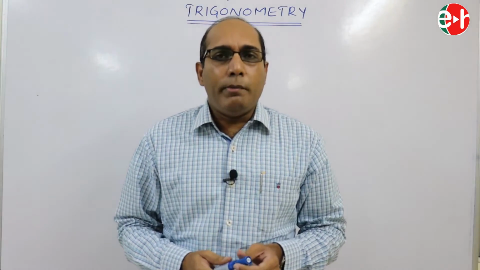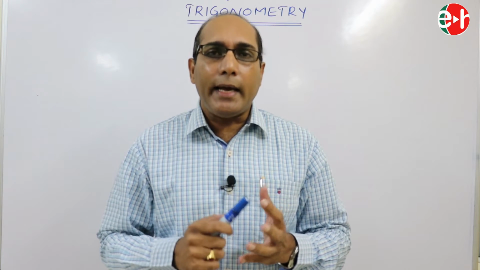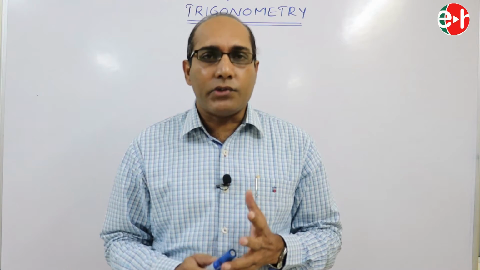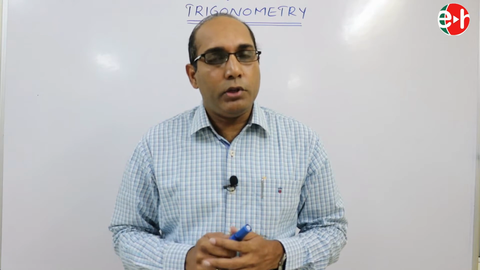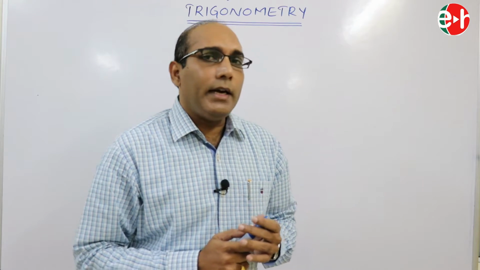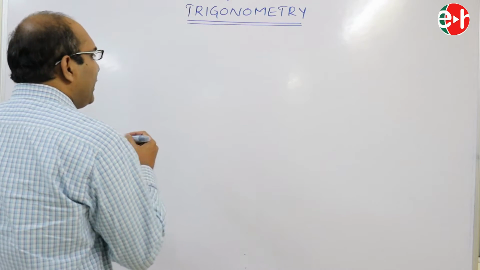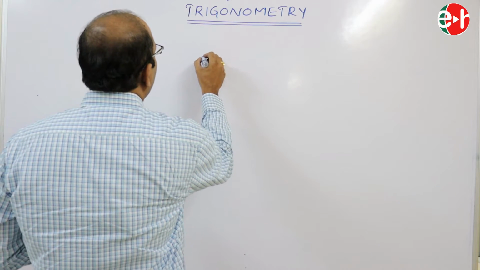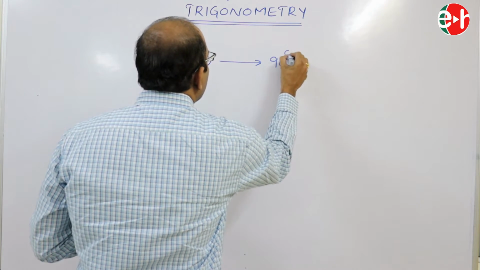Here, the most common angles are, the first one is acute angle, the second one is right angle, and the next one is obtuse angle. Now, what is the acute angle? The acute angle is the angle which lies between 0 degrees and 90 degrees.